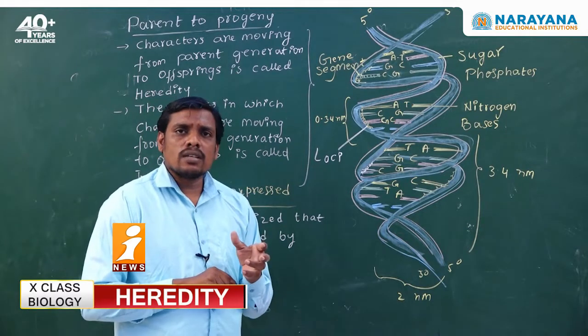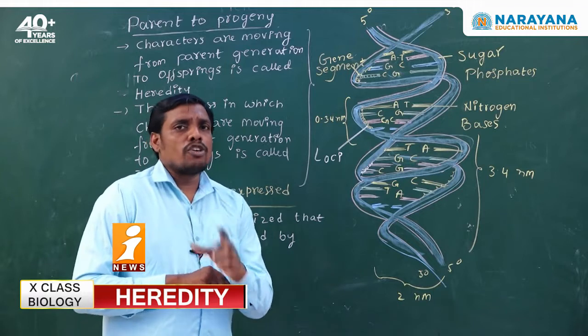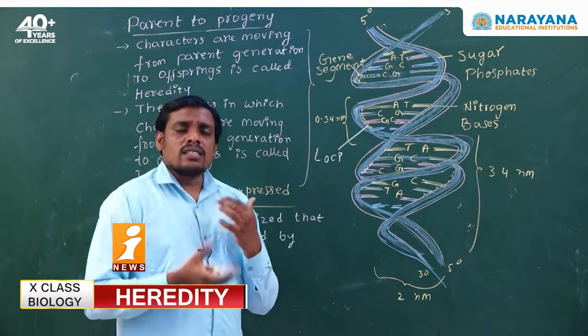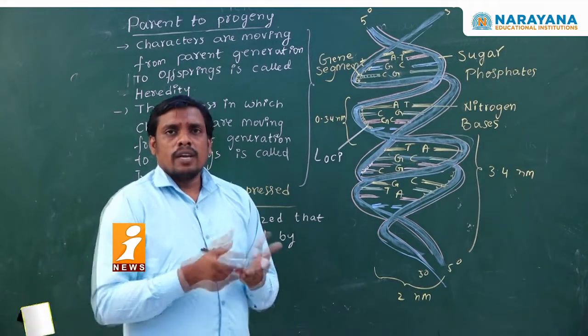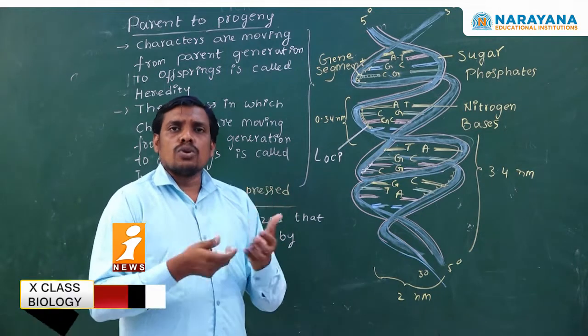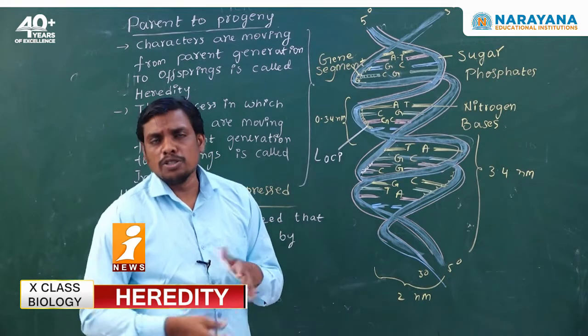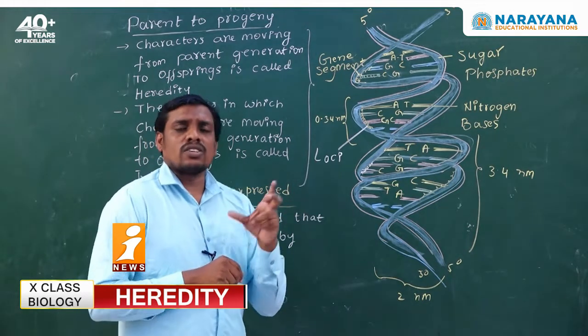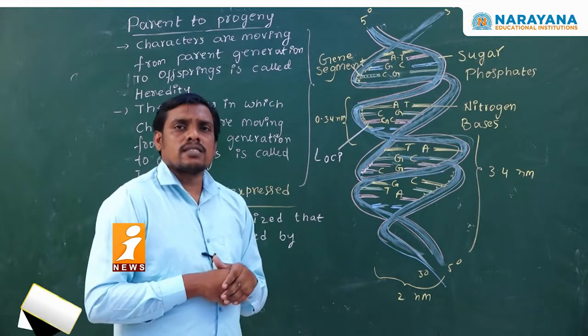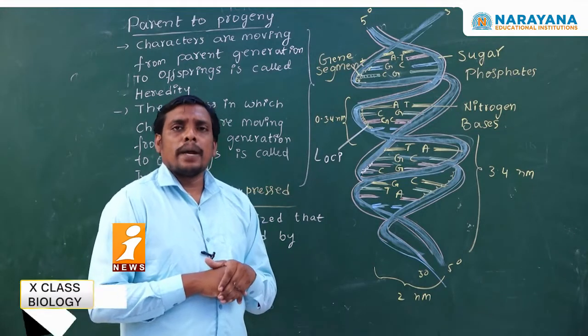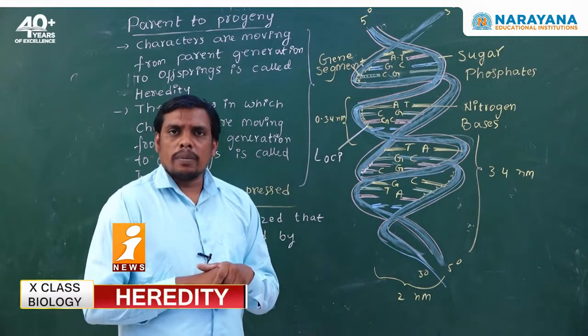The nucleus is considered the brain of the cell. Why? Because the necessary genetic information, the necessary memory, is stored in the nucleic acid, which is present inside the nucleus.